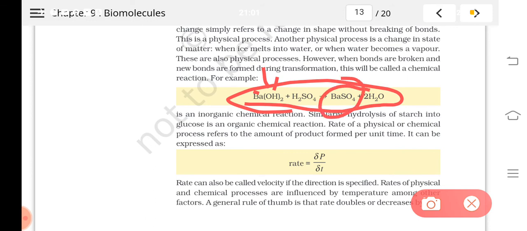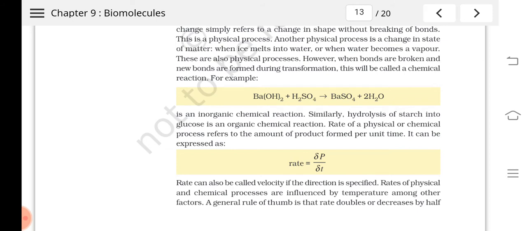This example is an inorganic chemical reaction.